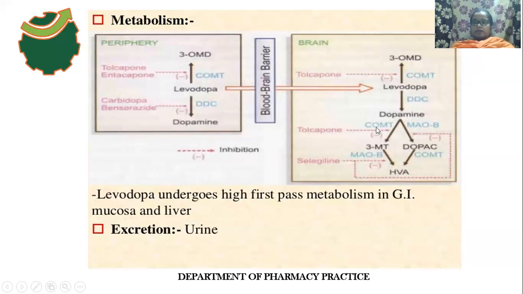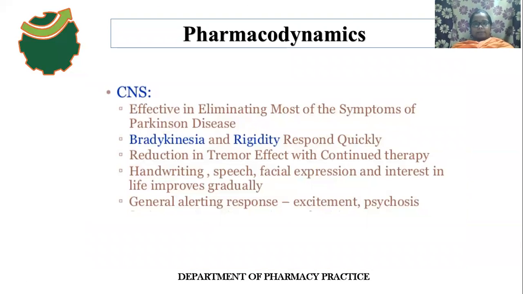Here the COMT and MAO-B enzymes are required for the metabolism of dopamine, and dopa decarboxylase enzyme is required for the conversion of levodopa to dopamine in the brain. The drug is metabolized in the GI mucosa and liver. And the drug can be excreted through what? Urine.